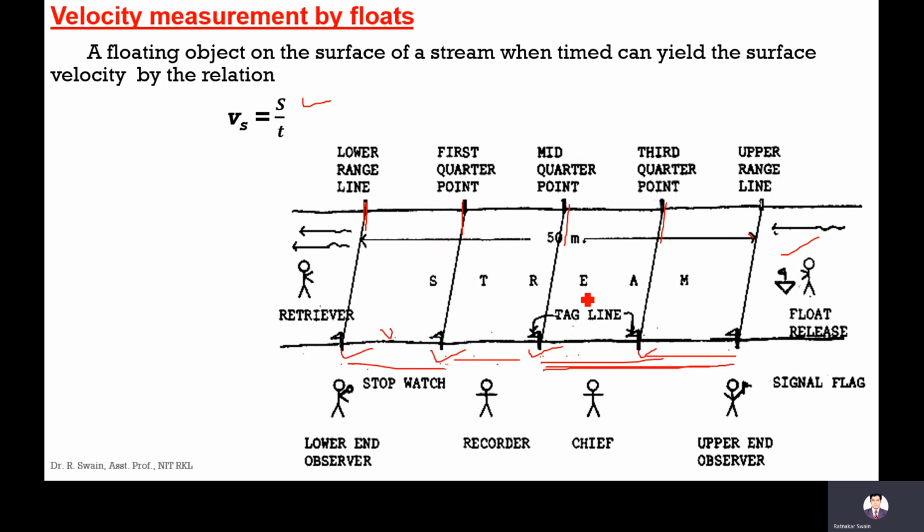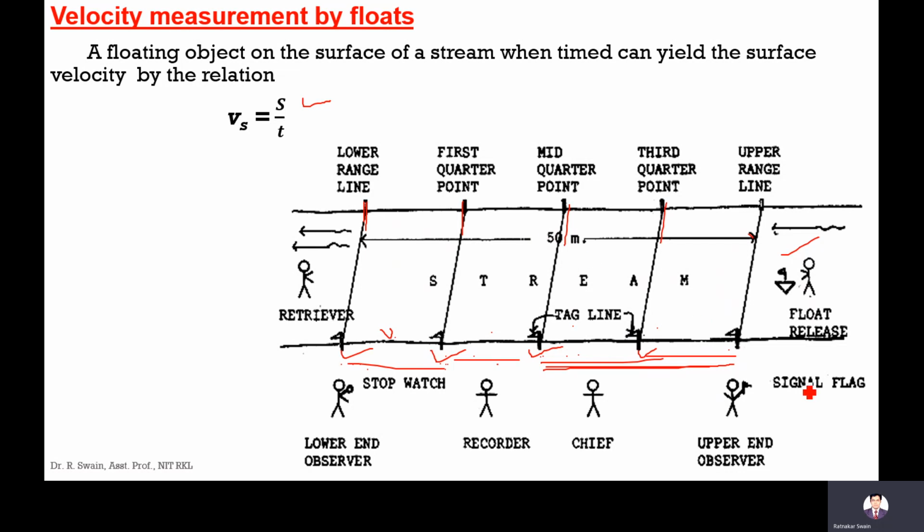This is the surface velocity. It is simple and very easy, with no cost involved. If you go to a stream, just put the float and measure. If you want a rough measurement, an approximate value of the velocity, this float measurement can be done. For a small stream, it is possible.